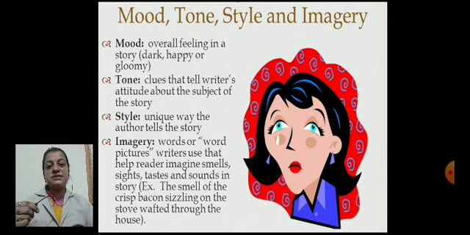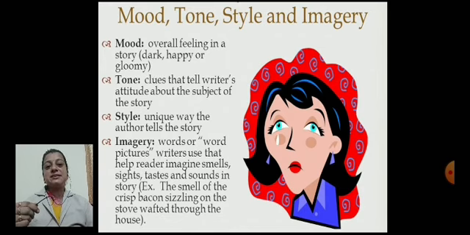Imagery means the word pictures which the writer uses that help the reader imagine smell, sight, taste and sounds in the story. Because we cannot realize these things by tasting something in the story, right?